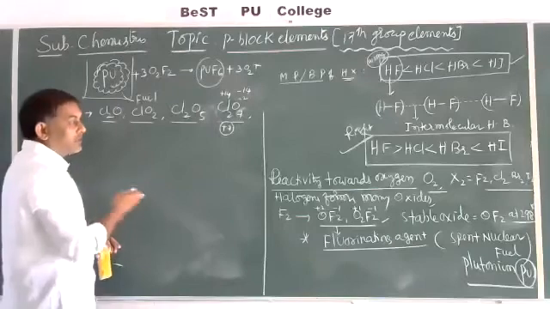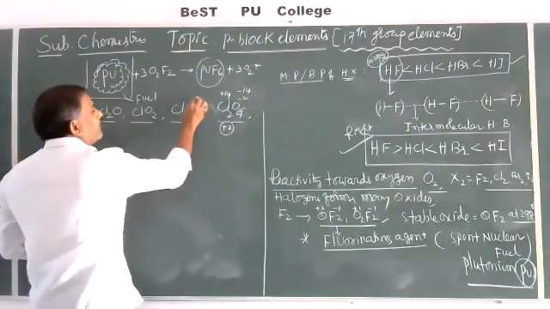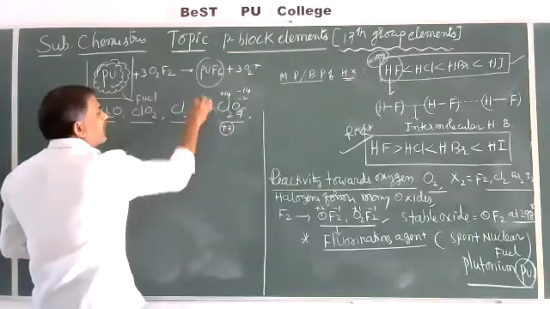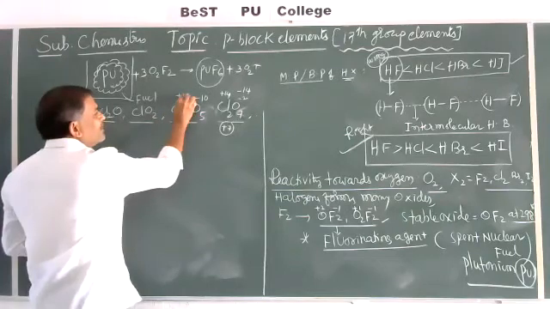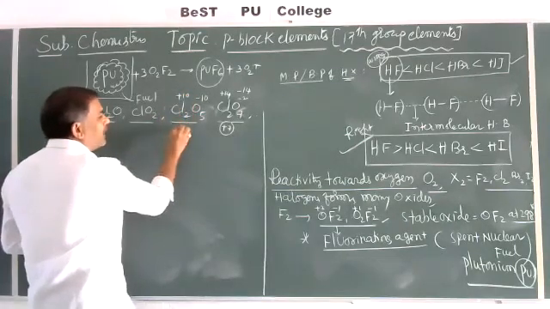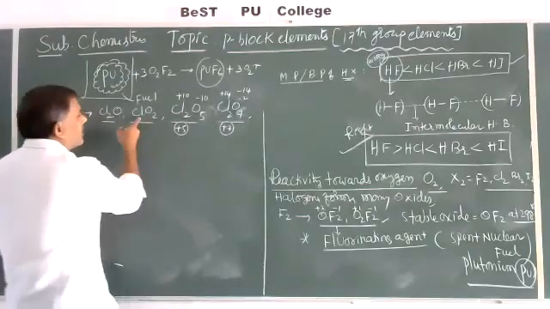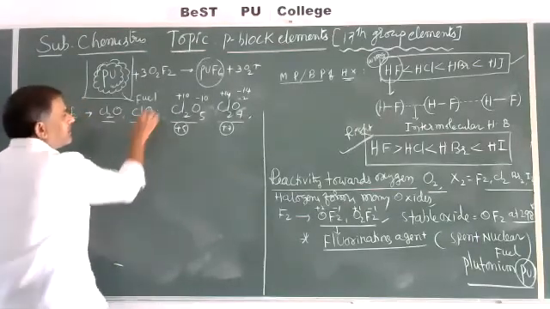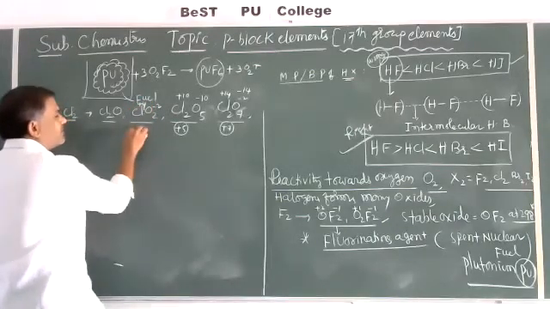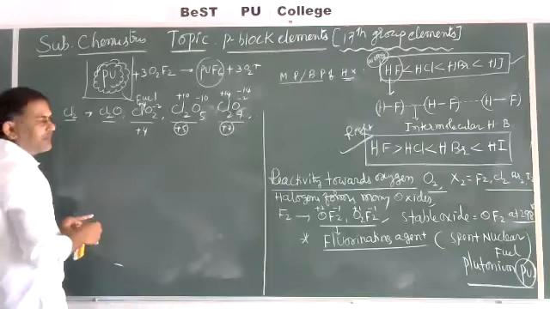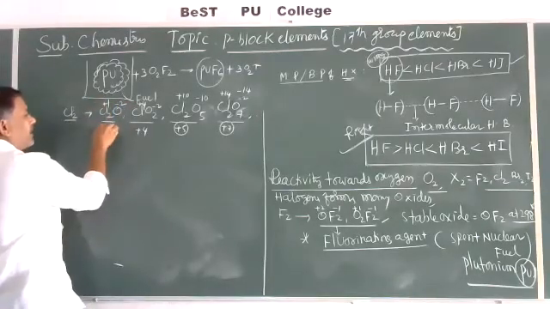Okay, higher oxidation states. Now here, -2 into 5 is -10, so compulsorily chlorine is +10. Two chlorine atoms give +10, so one chlorine atom is in the +5 oxidation state. In ClO2, -2 into 2 is -4, so chlorine is +4, the +4 oxidation state. Now in Cl2O, oxygen is -2 and chlorine is +1 into 2, giving +2.